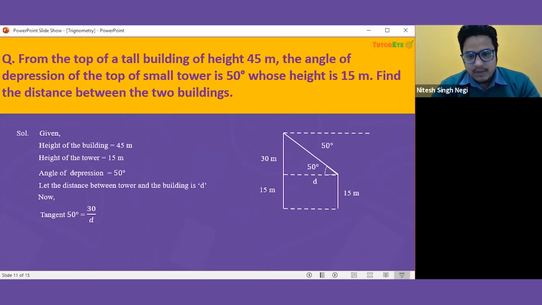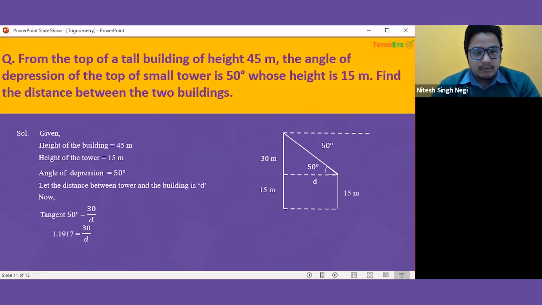So you can observe that this 15 meter is the height of the building and the 45 is the height of the tall building. So if we subtract the 15 from that, we will get the height of that triangle which is formed for the 50 degree. So that is 30. Okay, so that's how we will get the value for the 30.